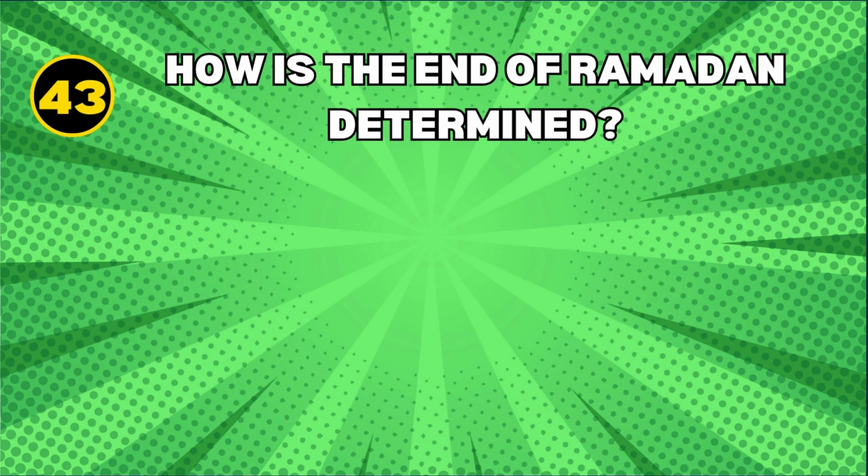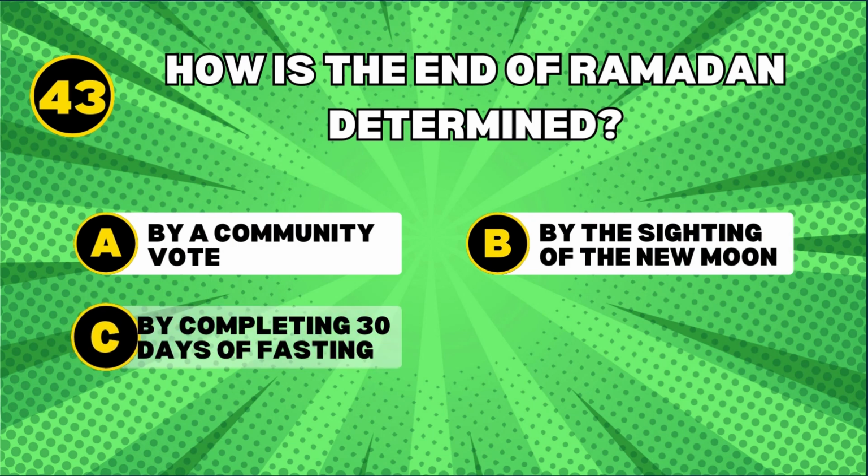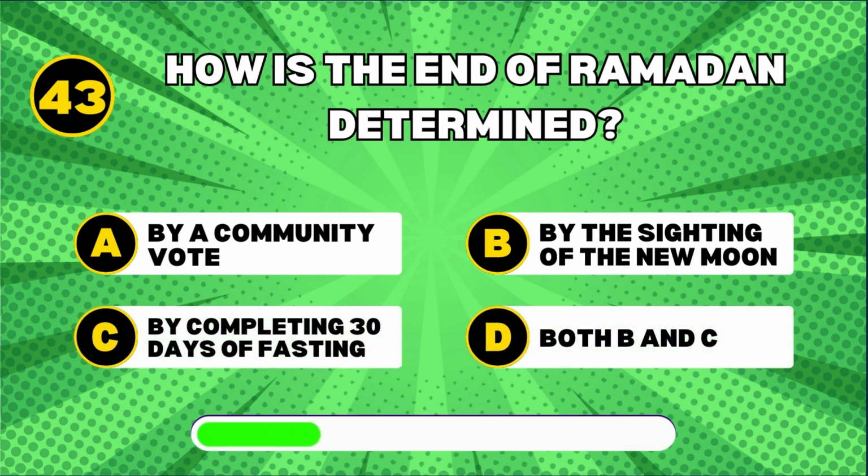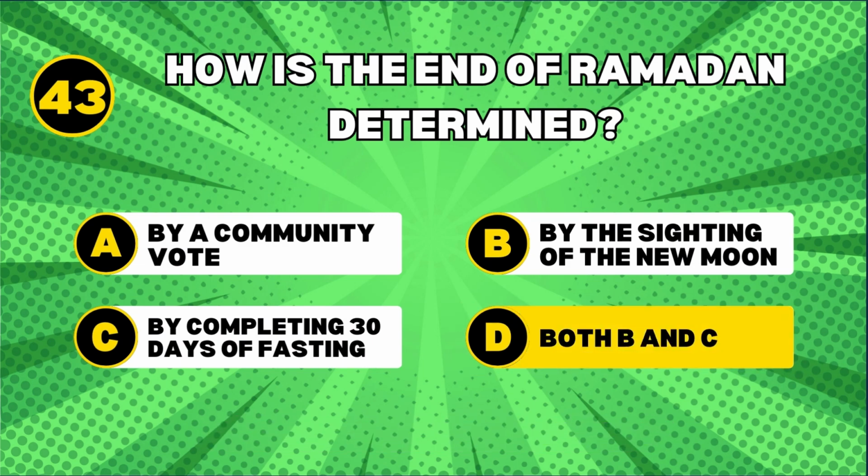How is the end of Ramadan determined? Both B and C. The end of Ramadan is determined by the sighting of the new moon or by completing 30 days of fasting, depending on the visibility of the moon.